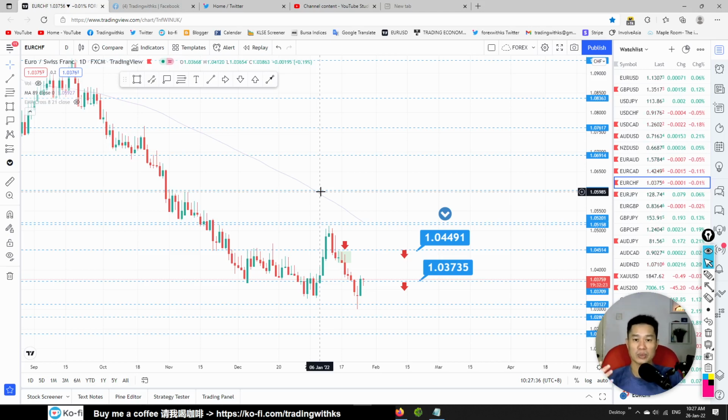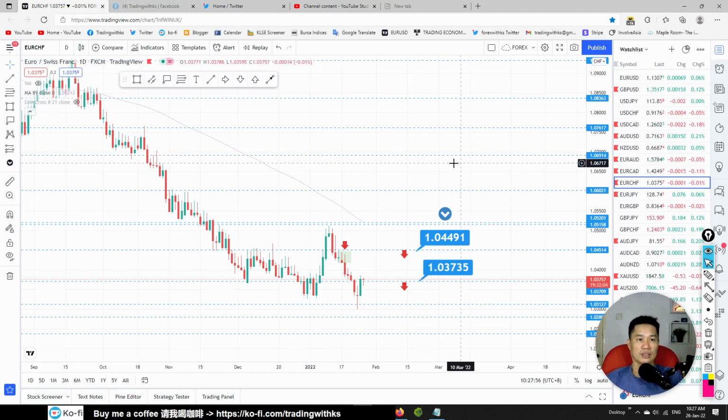Once today's FOMC is decided, if the price is moving according to your prediction, then you add to it. If the price goes the other way around, you lose a little bit. If the price goes your way, then on the next movement you add, you add to your target.